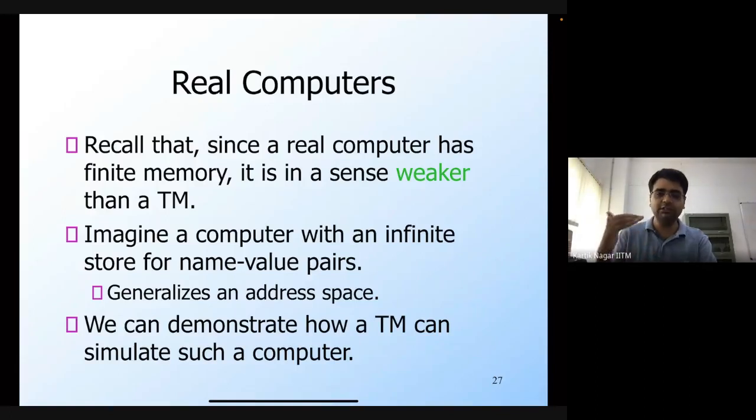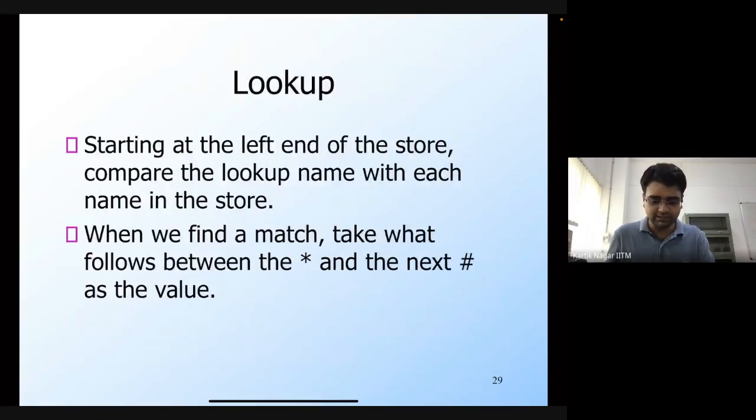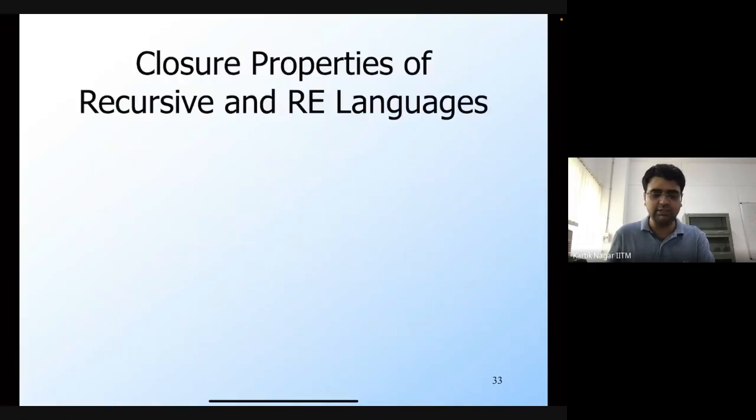So we know that the Turing machine can simulate all the arithmetic operations, and can also simulate the memory itself. That means the Turing machine can also simulate a computer. Obviously, it's going to be much more computationally expensive, since the Turing machine will take a large number of steps to simulate just one step of a computer, but it's still a finite number of steps, and it can be done. I won't go through this construction. It's very straightforward, so I'm going to leave this as a reading exercise. You can take a look at it. Okay.